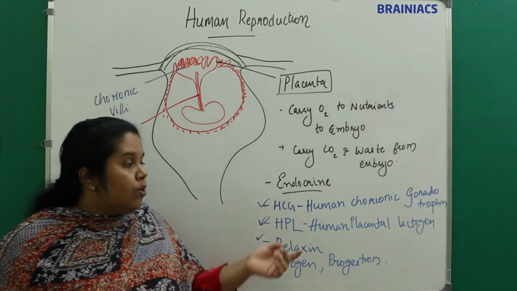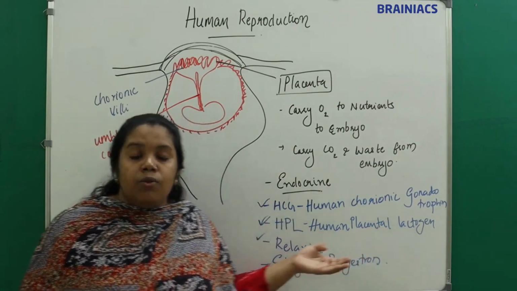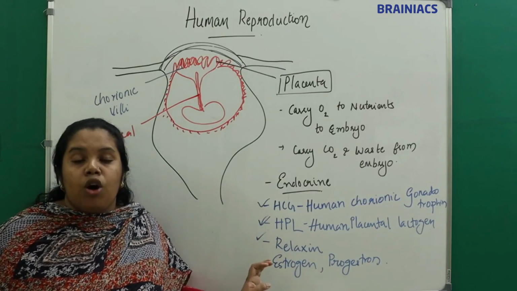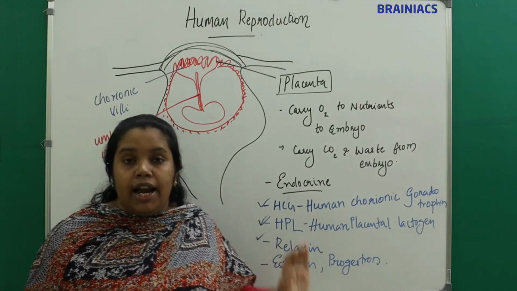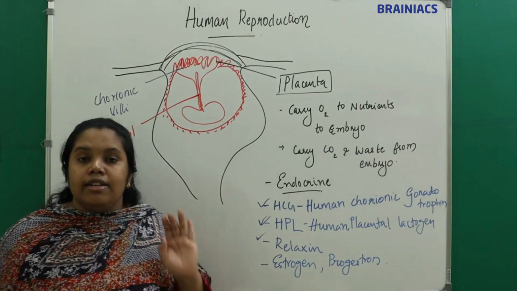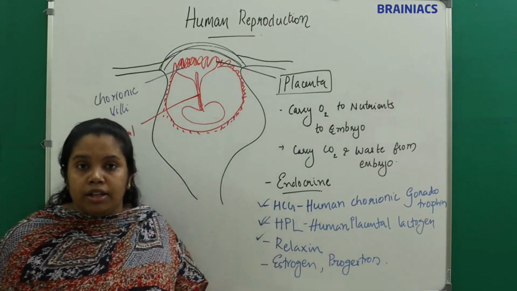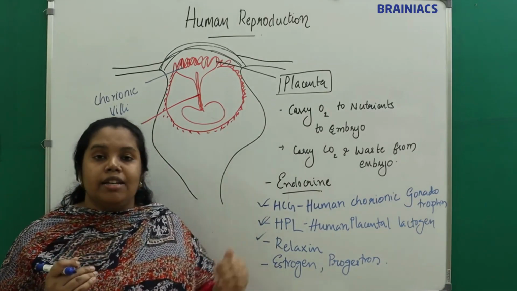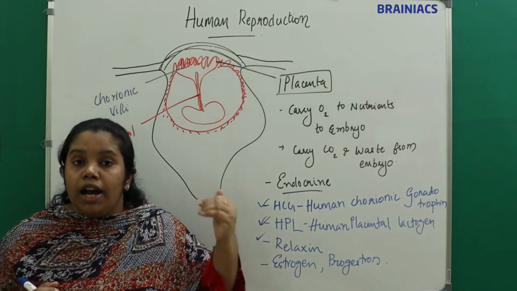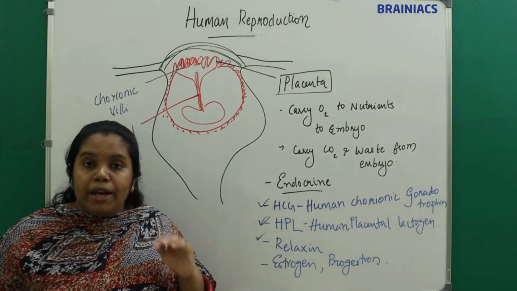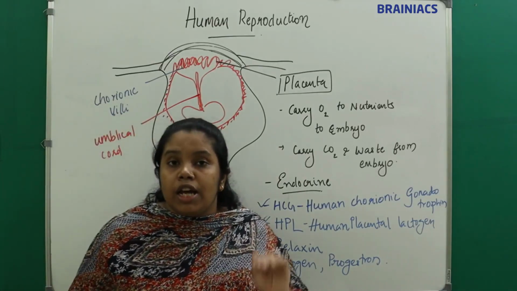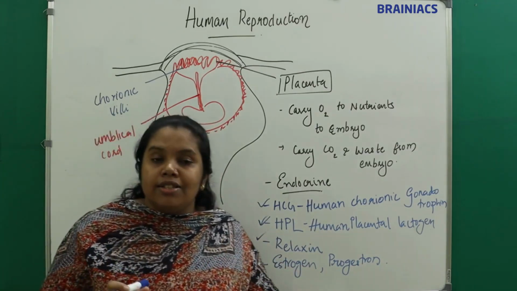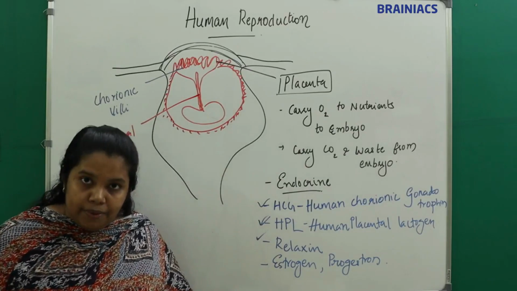Which hormones? It will secrete human chorionic gonadotropin, human placental lactogen, and relaxin. These three hormones are present only during pregnancy. Along with these three, it will also secrete estrogen, progesterone, prolactin. The levels of these hormones are very, very high during pregnancy because these high levels are required for the development of the embryo as well as for making physiological changes in the mother to maintain pregnancy. Understand?